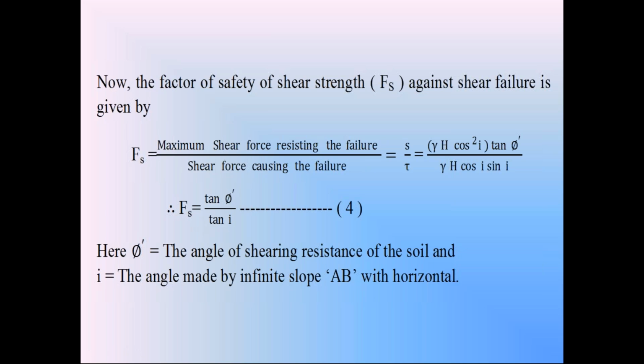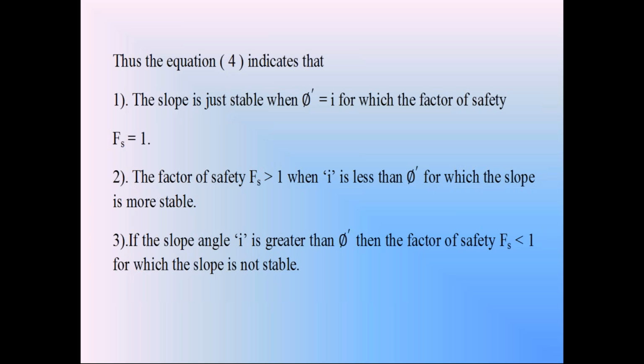If the factor of safety is more than 1, the soil slope is stable. If the factor of safety is equal to 1, it is about to fail. If the factor of safety is less than 1, definitely that soil slope is subjected to failure. So this is the derivation of factor of safety if the soil slope is in dry condition. So these are all the conditions. If factor of safety is equal to 1, just stable. If factor of safety more than 1, more stable. If factor of safety less than 1, it is not a stable condition. So this is the discussion on the infinite cohesionless soil slope stability when the soil is in dry condition.